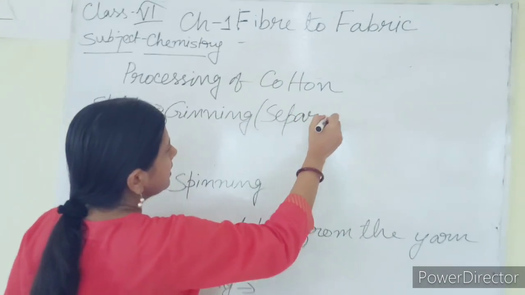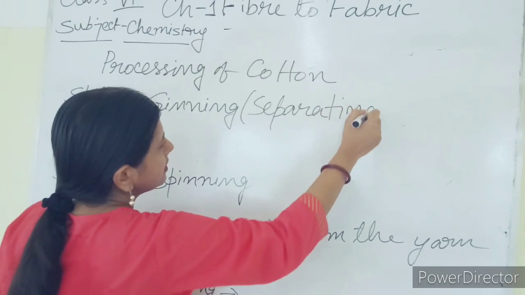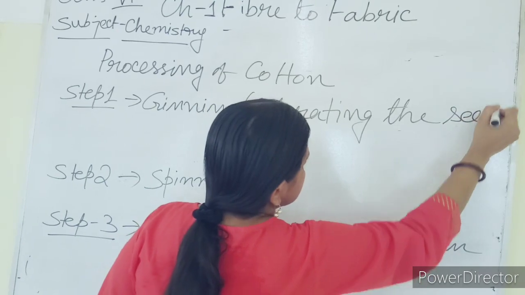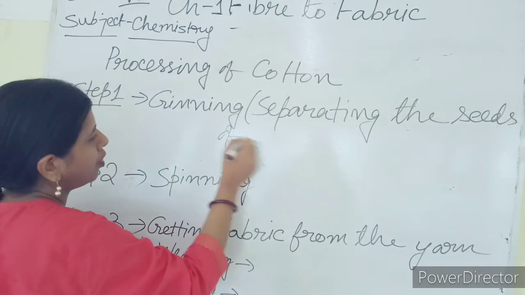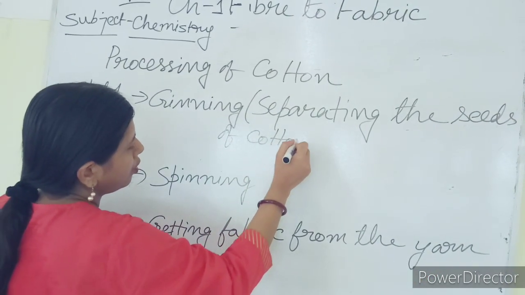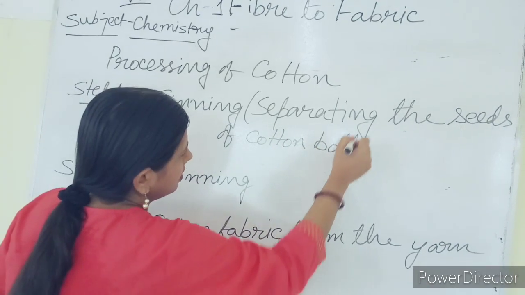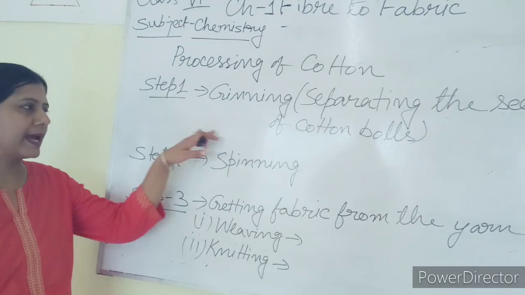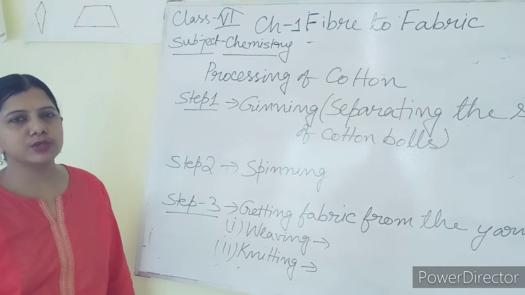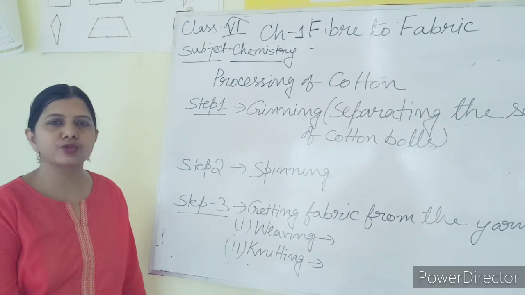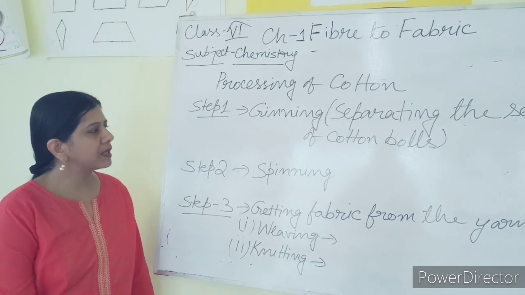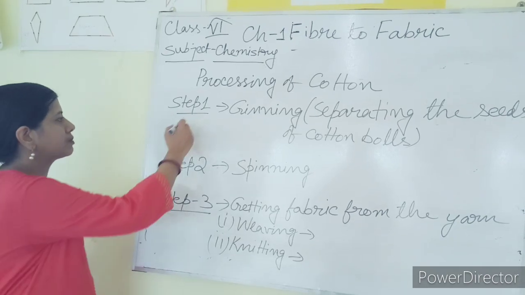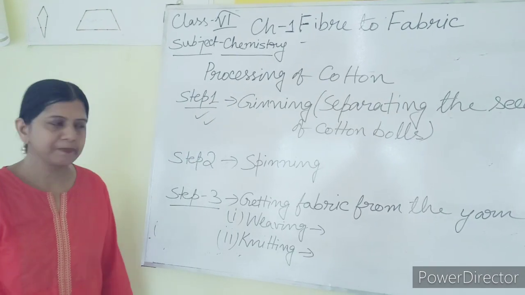Ginning is actually separating the seeds of cotton. Separating the seeds of cotton balls. It can be done in both ways, that is by hand picking or by using machine. Previously it used to be done by hand picking, but nowadays it can be done by using machine also. This is my first step, that is ginning.